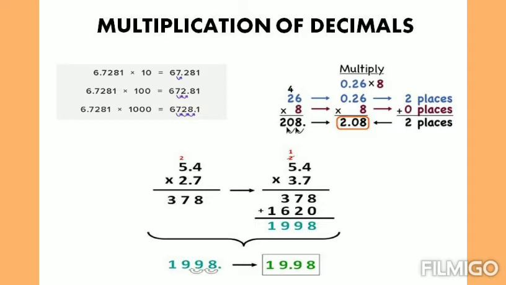In the product, you keep the decimal point by counting the total number of decimal places in both multiplicand and multiplier. Here in the first example we have 2 places plus 0 places, totally 2 places. In the second one, both the decimal numbers have 1 place after the decimal point. So totally 1 plus 1 is 2.